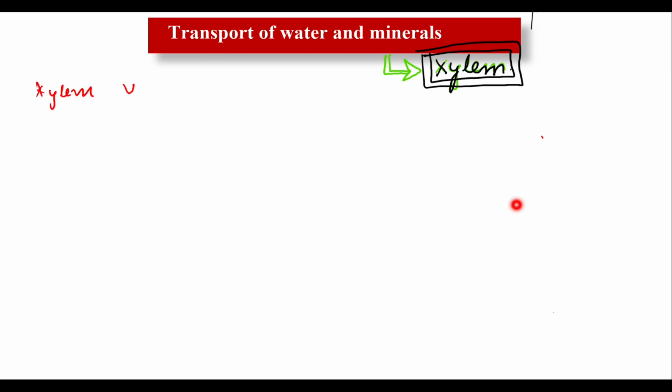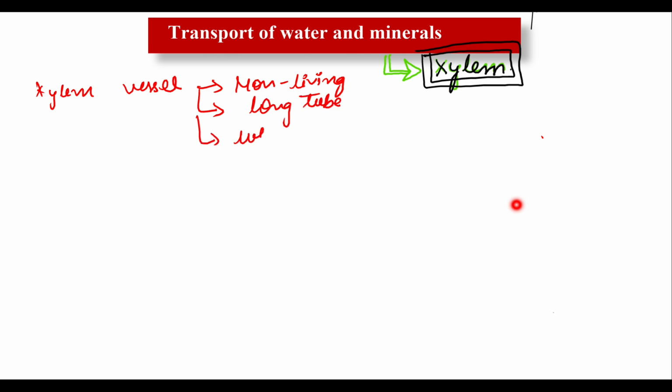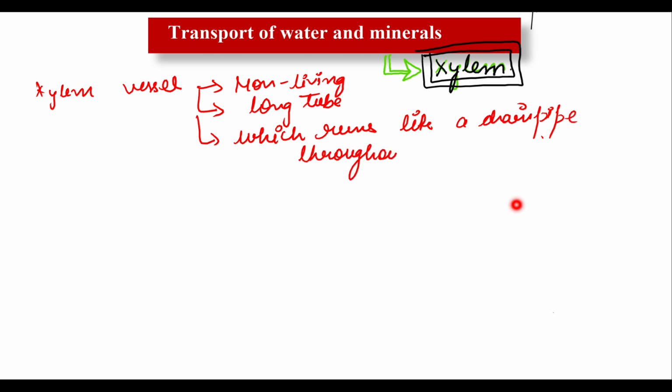Xylem vessel, it is a vessel like structure, and it is a non-living thing. Non-living. Okay, long tube like structure which runs like a drain pipe throughout the plant. Okay, throughout the plant. Clear?